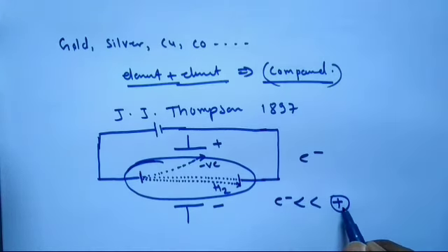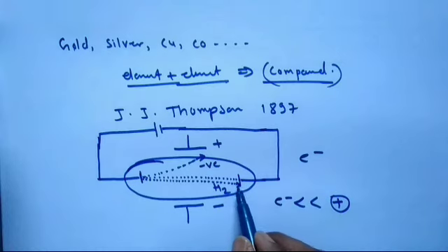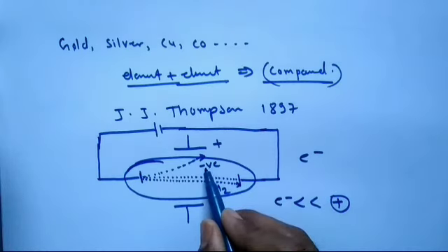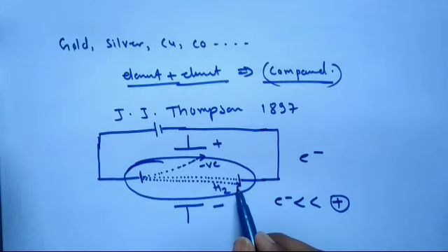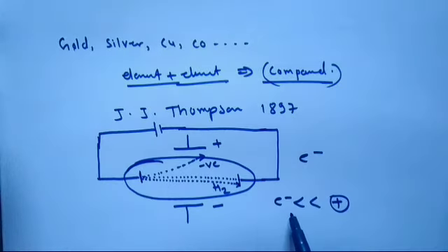Because the proton is so much heavier, it is not attracted as much as the electron towards the plate. This positive particle, today called the proton, is 1800 times heavier than the electron, so it is only slightly, slowly attracted towards the negative plate.